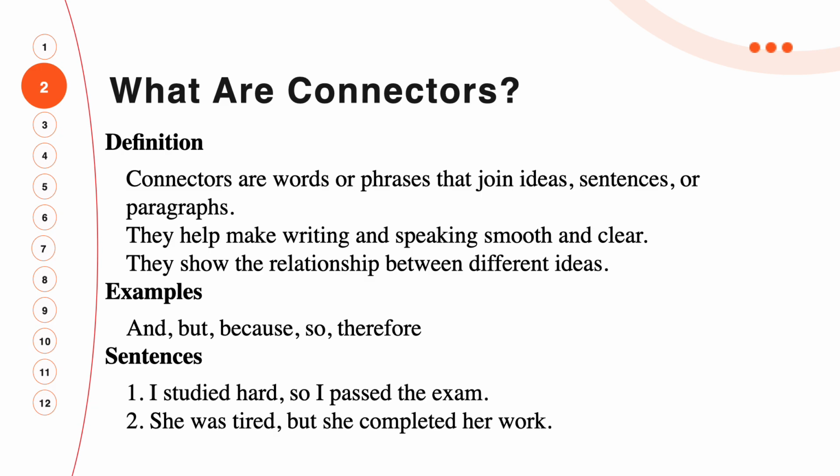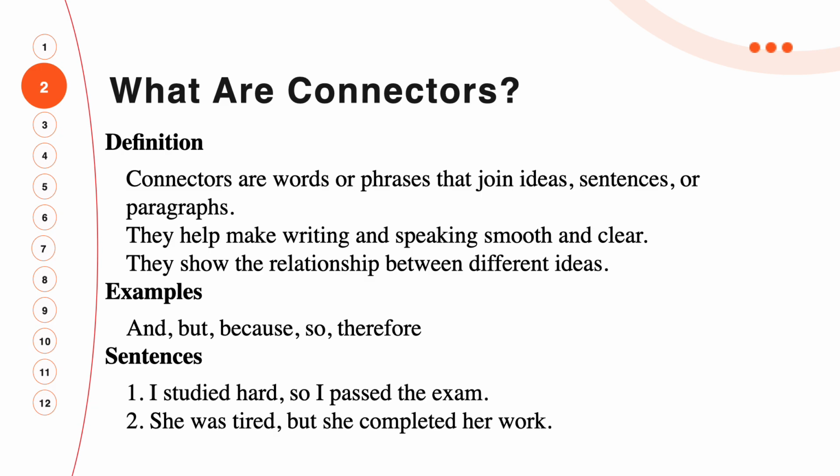The examples are and, but, because, so, therefore. There are 5 of them: and, but, because, so and therefore. These words connect sentences to each other. So let's see the sentences. I studied hard, so I passed the exam.